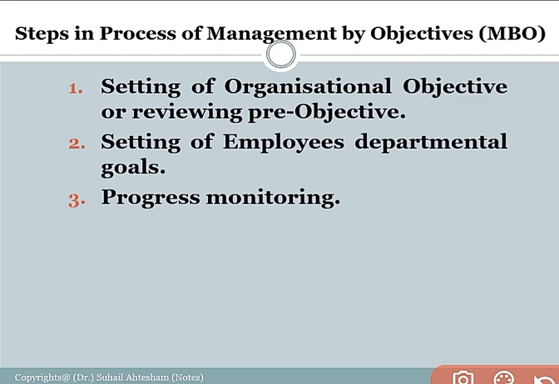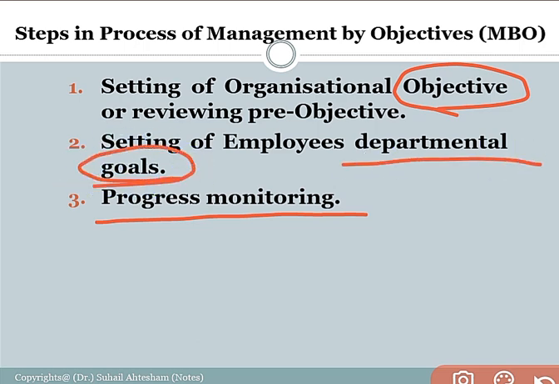Process progress monitoring, right? So after determining the organizational objectives, and after determining the departmental goals in the organization, the third step is the function of monitoring.